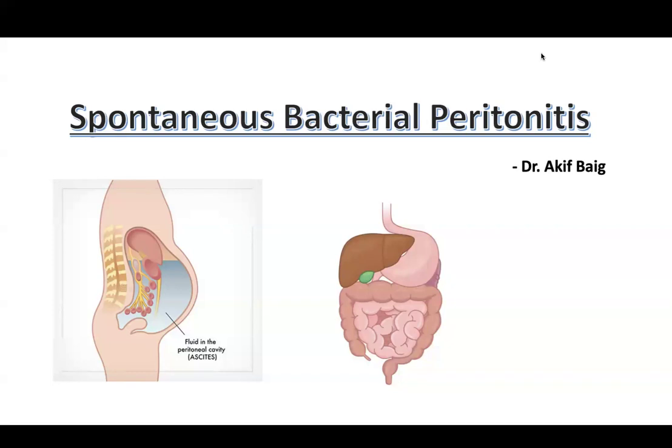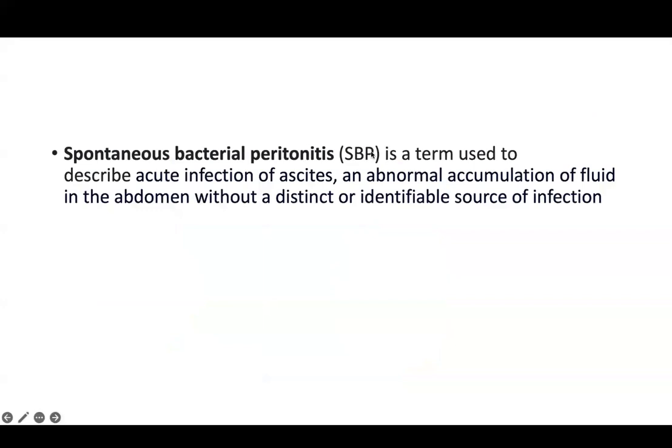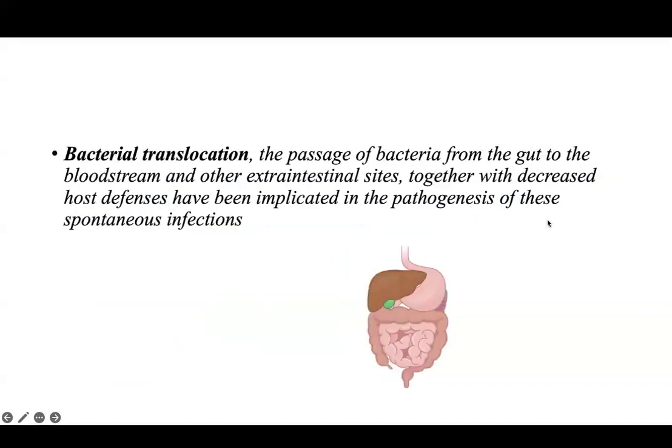Akif Baig. Today we will be talking about spontaneous bacterial peritonitis. Spontaneous bacterial peritonitis is a term used to describe acute infection of the ascites, that is a fluid accumulation in the abdomen without a distinct or identifiable source of infection.